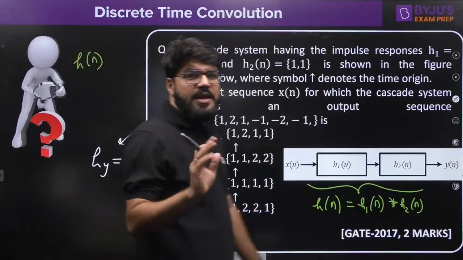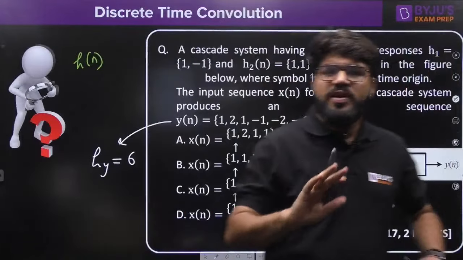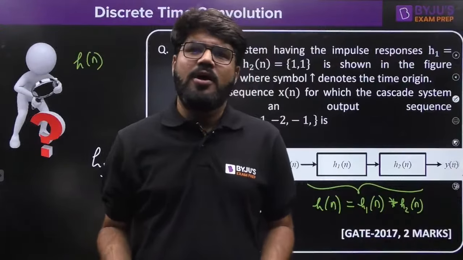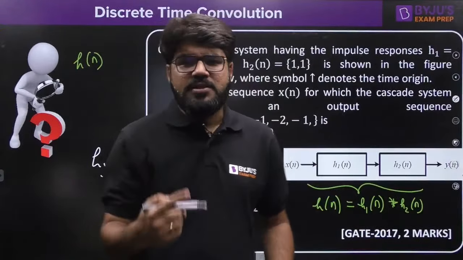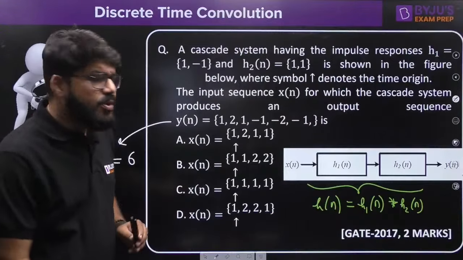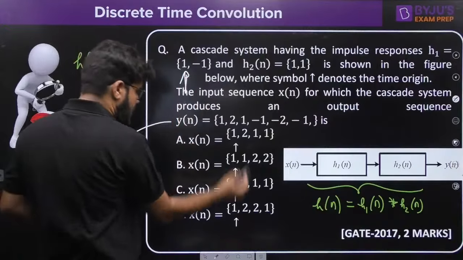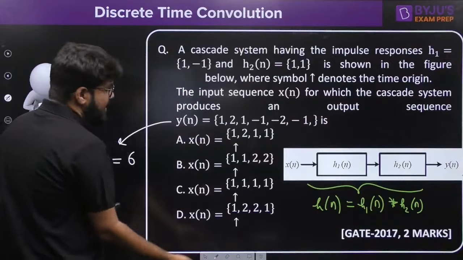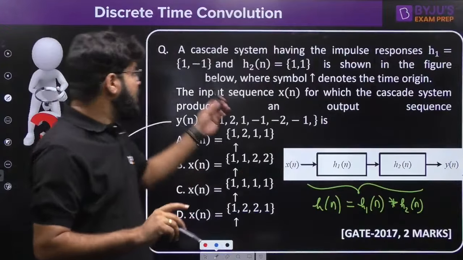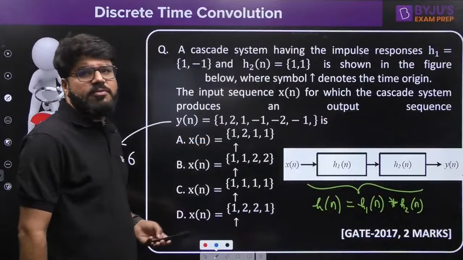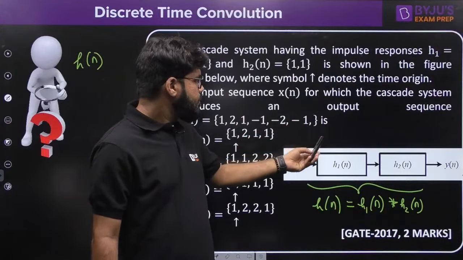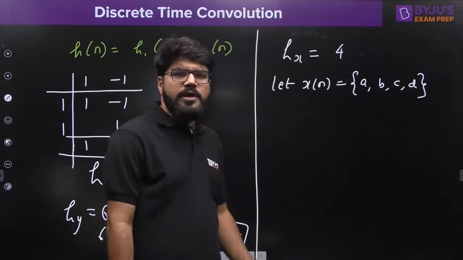Now guys, please very carefully note that in this problem nowhere are arrows given. Because nowhere are arrows given, by default all the signals start from n equal to 0 only. By default the arrow will be at the first sample if it is not mentioned. The output also has no arrow, so it also starts from 0. If the impulse response starts from 0, the output also starts from 0, and the input will also start from 0. So here we don't need to mention the arrow.